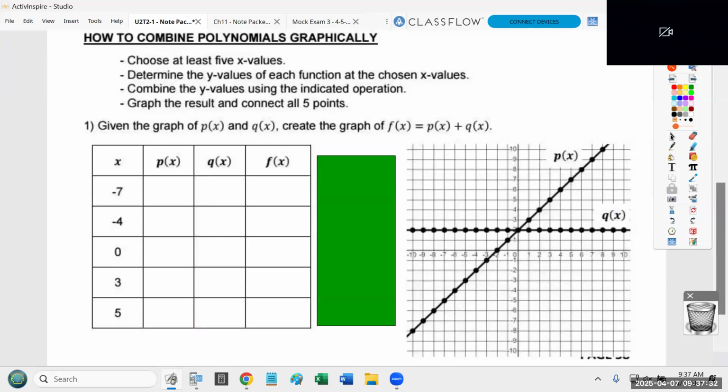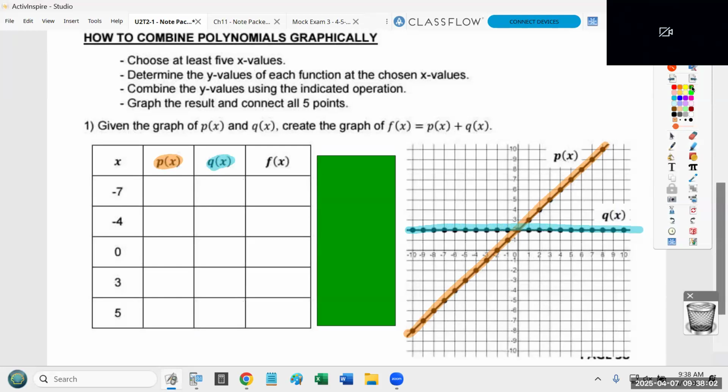to combine graphs within a graph. Okay, now, how to combine polynomials graphically. Step one, I'm going to have done for you the entire period today. Since it's the first time we're doing this, I will be doing step one for you the entire period. Okay, but bottom line is, if you want to take one function, p of x, and you want to combine it with another function, q of x, there is a procedure that you typically want to follow.